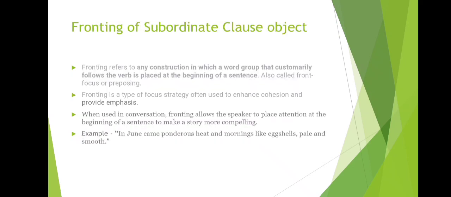Next one is fronting of subordinate clause object. Fronting refers to any construction in which a word group that customarily follows the verb is placed at the beginning of a sentence, also called fronting focus or preposing. Fronting is a type of focus strategy often used to enhance cohesion and provide emphasis. When used in conversation, fronting allows the speaker to place attention at the beginning of a sentence to make a story more compelling. Example: in June came ponderous heat and mornings like eggshells, pale and smooth.